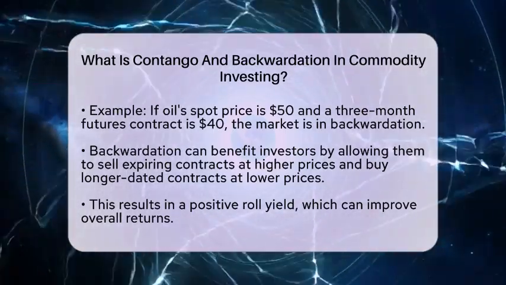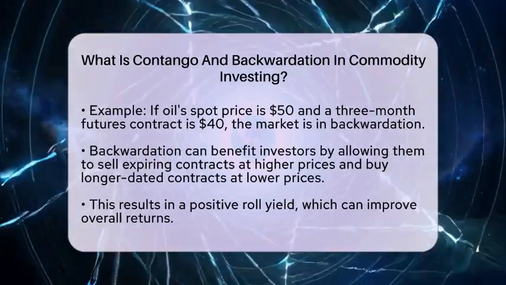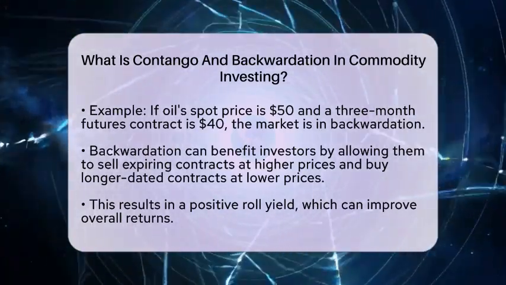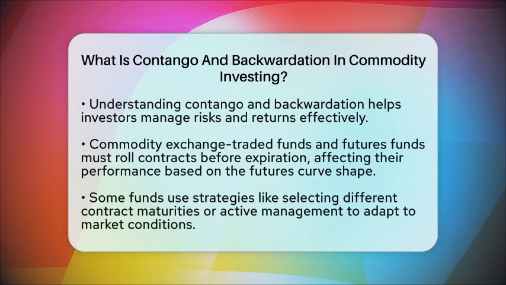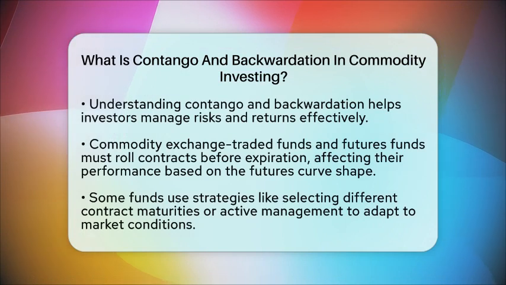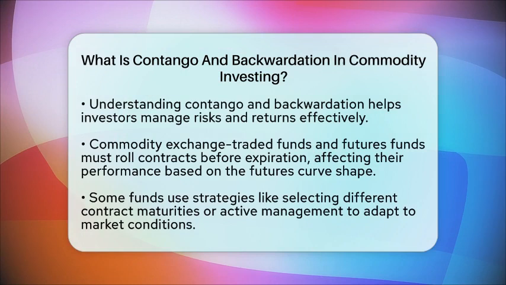Commodity exchange-traded funds and funds that invest in futures must roll contracts before expiration. The shape of the futures curve directly affects their performance. In a contango situation, rolling futures can lead to losses over time. Conversely, in backwardation, rolling can add to returns.